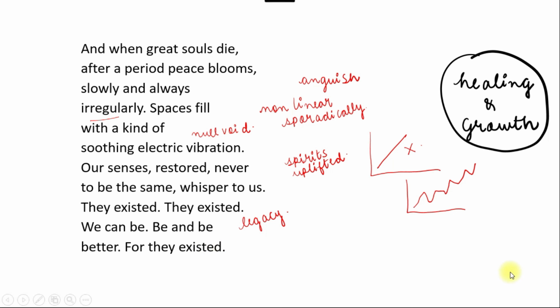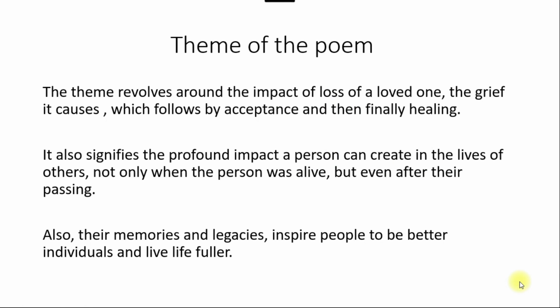So let's see what the theme of the poem is. The theme revolves around the impact of loss of a loved one, the grief it causes, which is followed by acceptance and then finally healing. So, this is how a person goes through the various stages of grief. It also signifies the profound impact a person can create in the lives of others.